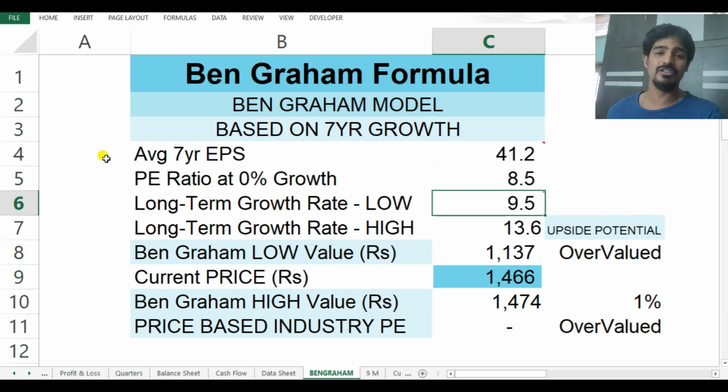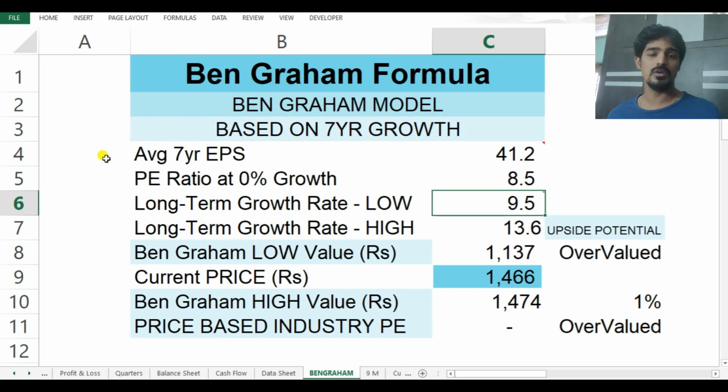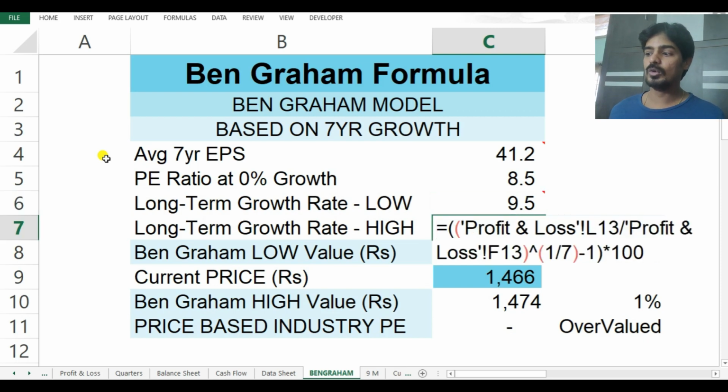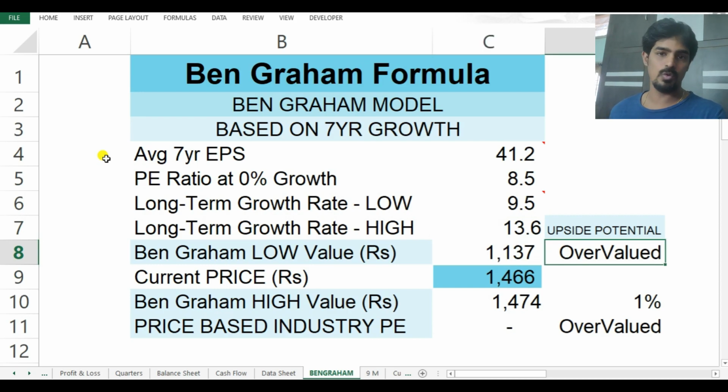So for now, I took an average EPS of 41.2. And here what we have considered is the long-term lowest growth rate. If you think that in this sector, in this particular company, it will grow only at a rate of 9.5, and if you think the highest growth will be 13.6, then all you need to do is keep these values here. All I did was calculate the lowest growth and the highest growth on average over the last 7 years. According to that, the lowest Ben Graham value came as 1137, which says it is overvalued because the current market price is 1466.